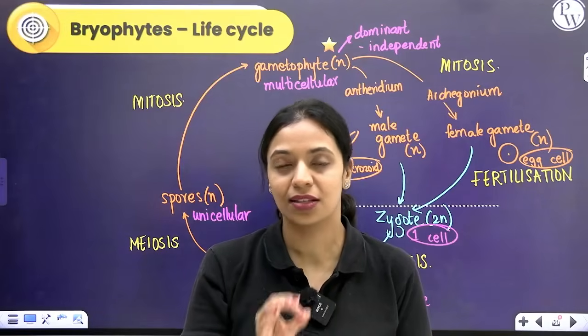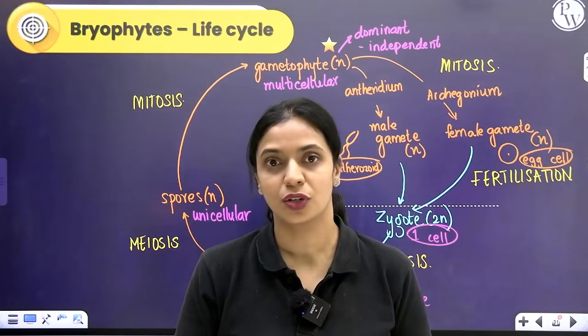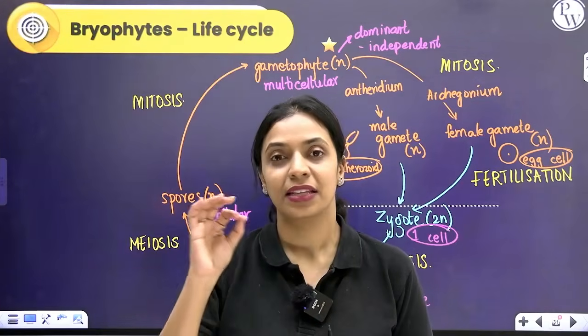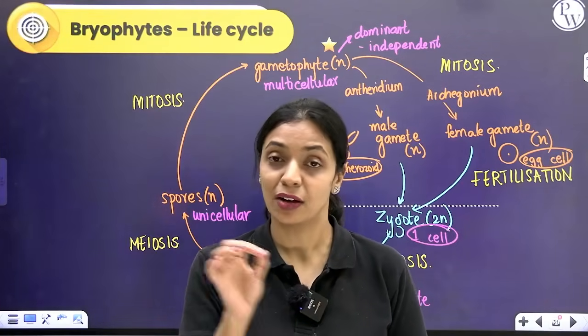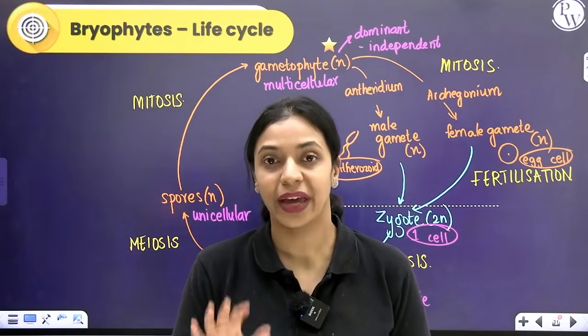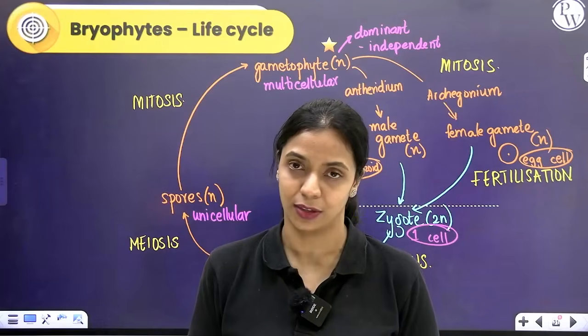Eventually, some cells in the sporophyte will undergo meiotic cell division to produce spores. These spores are released. These spores are haploid. They are formed by meiosis. Once these spores germinate, you get a new gametophytic plant body. Again, this cycle will continue.